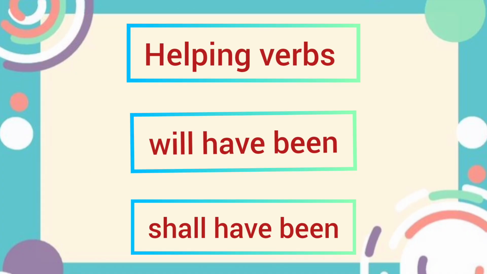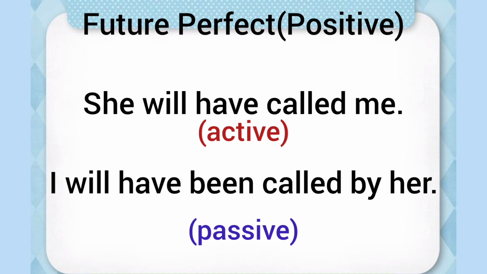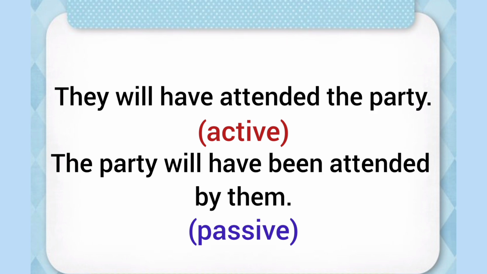Helping verbs for future perfect tense are will have been and shall have been according to the subjects. Positive sentences are here. She will have called me. I will have been called by her. They will have attended the party. The party will have been attended by them.